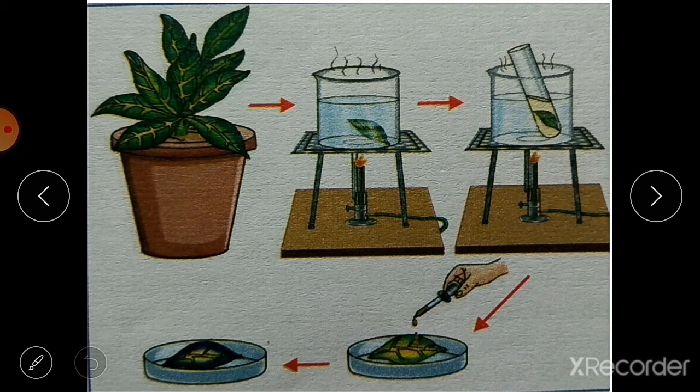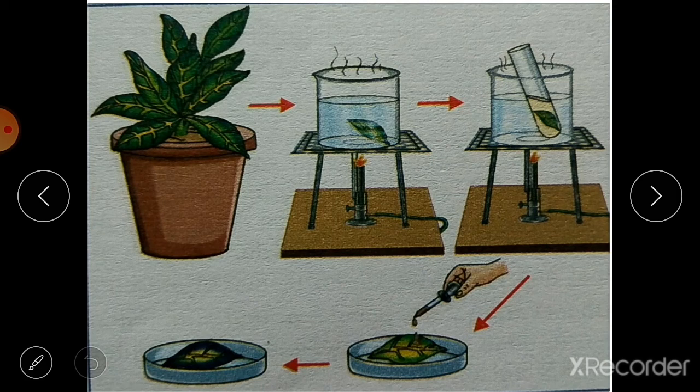Then we have one last activity, and this activity is to show that chlorophyll is necessary for photosynthesis. For this activity you will need a pigmented plant, means you can take the coleus or croton plant which has yellow patches on it. You can see the yellow patches here. You will also need a beaker, test tube, alcohol, iodine solution, and a watch glass.